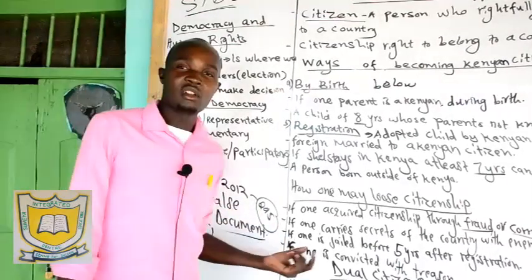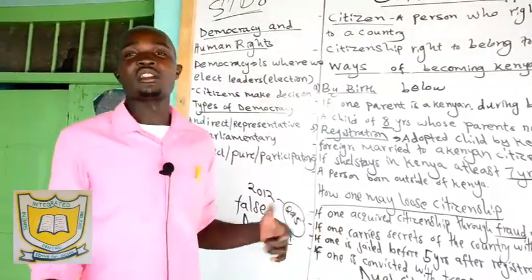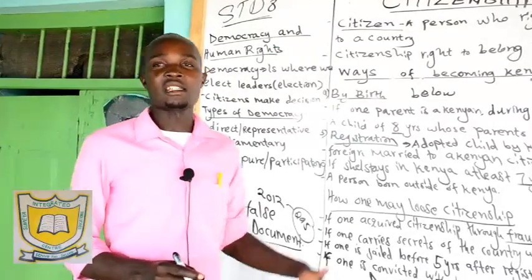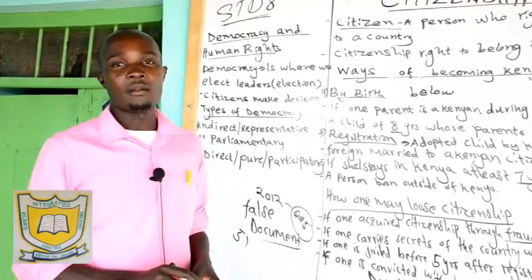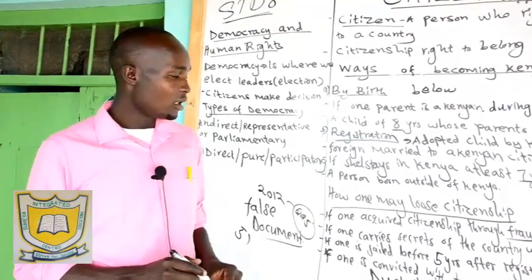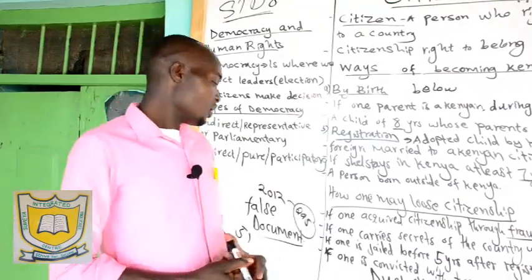Then it means you are not a good citizen. So you may end up losing your citizenship before 5 years after registration. If you are arrested, then it means there's a problem. So the government may reverse its decision.